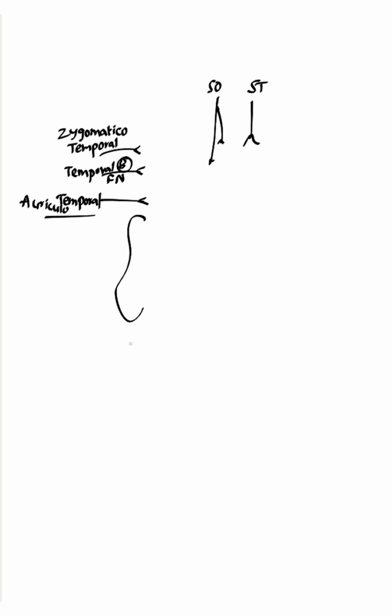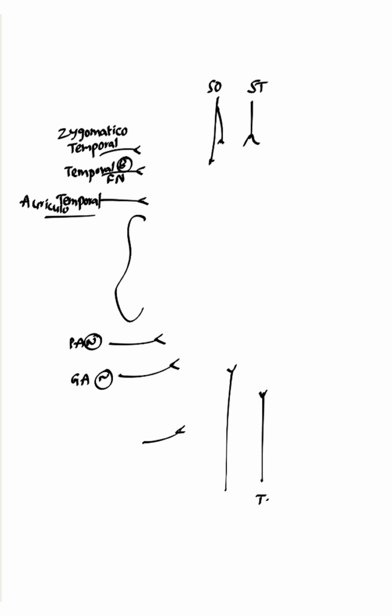5 nerves behind the auricle, posterior to auricle: posterior auricular nerve, greater auricular nerve. Posteriorly there is occipital bone. Remember the word occipital. Third occipital, greater occipital, lesser occipital.